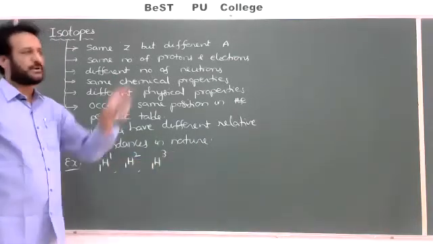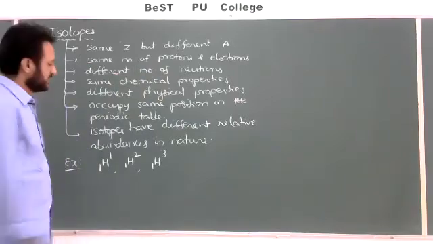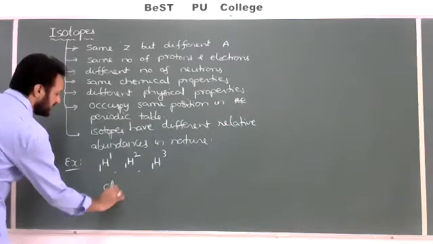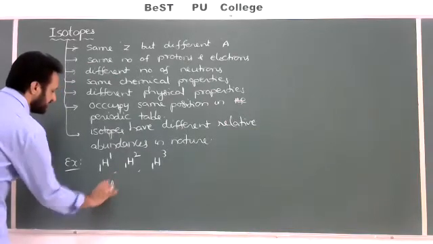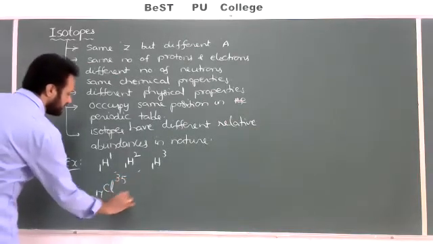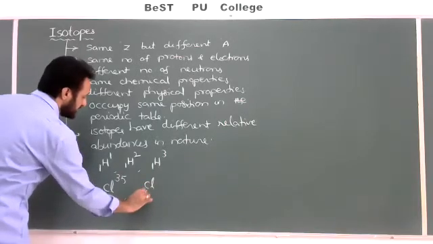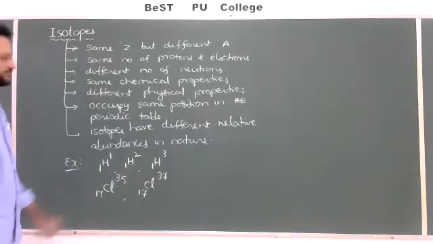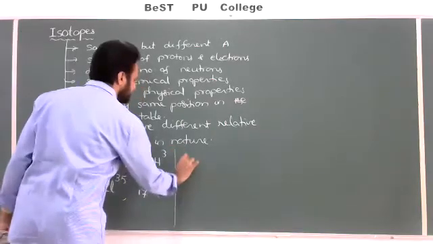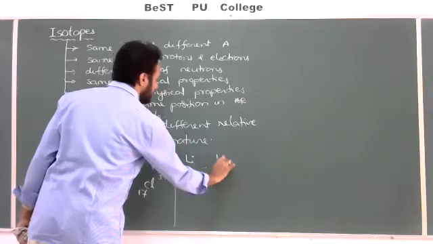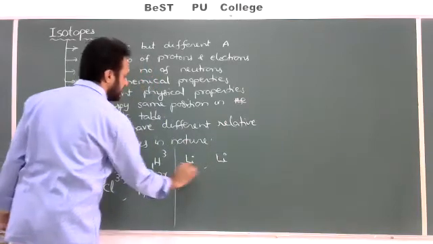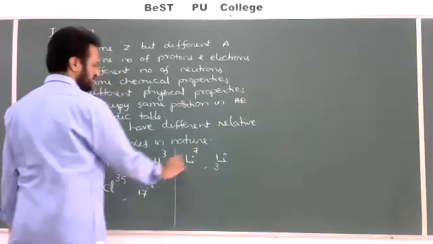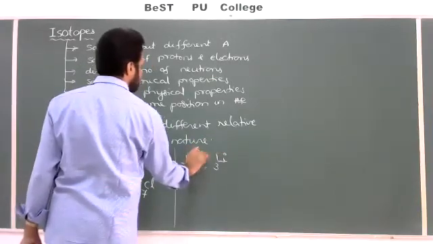But their abundance is also different in nature, and they have different physical properties also. If you take chlorine, Cl, atomic number 17, mass number 35, and one more, atomic number 17, mass number 37. So two isotopes. If you take lithium, Li, it has two isotopes, atomic number 3, with mass number 6 and 7.